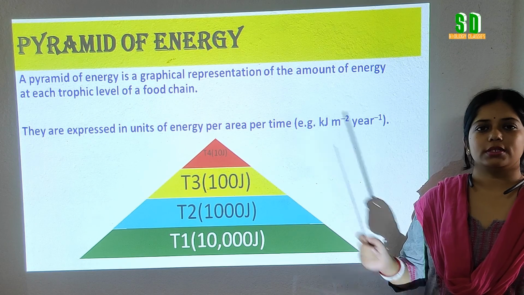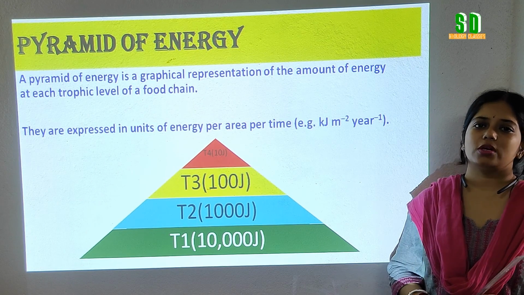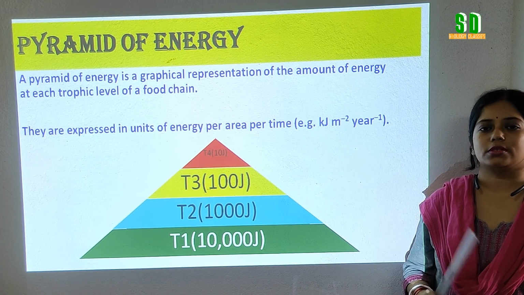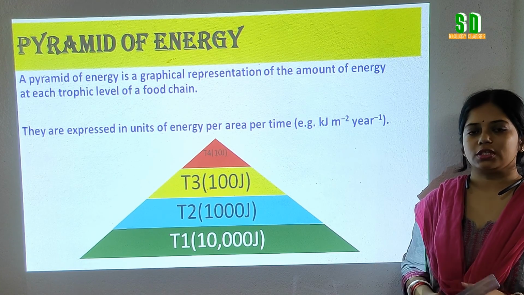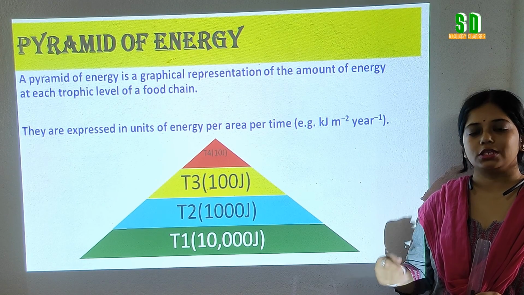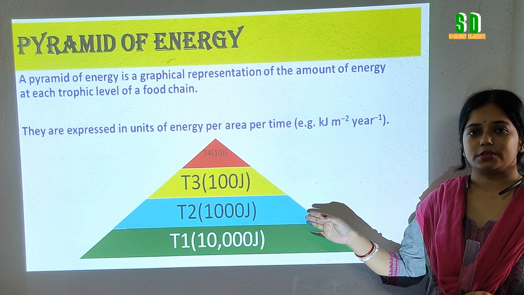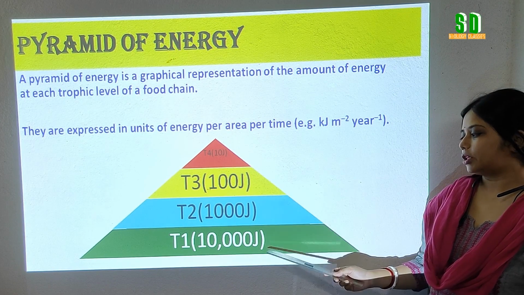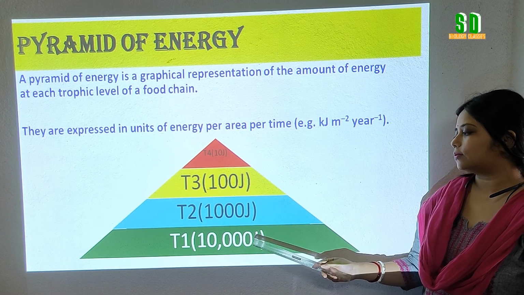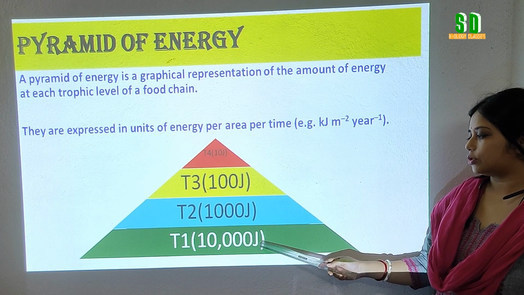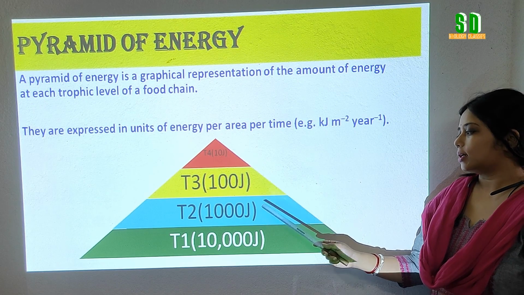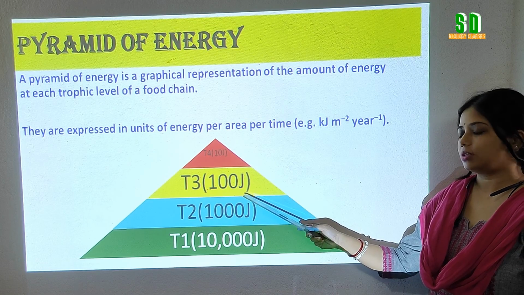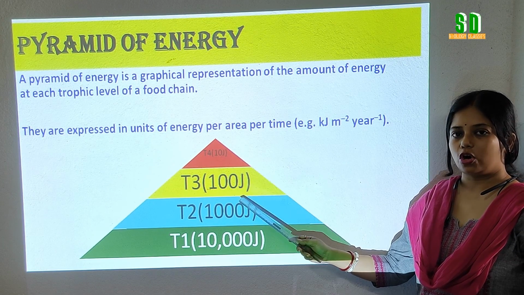First of all, what is the pyramid of energy? The pyramid of energy is the graphical representation of the relationship among producer and consumer in terms of energy. How much energy is present at each trophic level is graphically represented with the help of the pyramid of energy. Now see, if at the producer level, or the first trophic level, the amount of energy is 10,000 joule, in the second trophic level it will be 1000 joule, and successively it will decrease following the 10% law of energy flow.